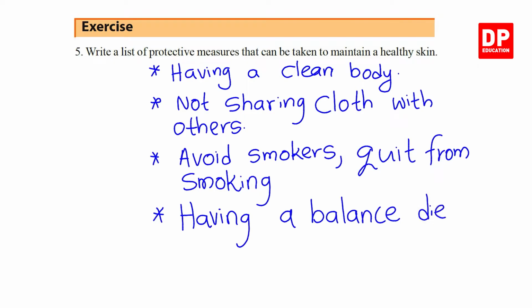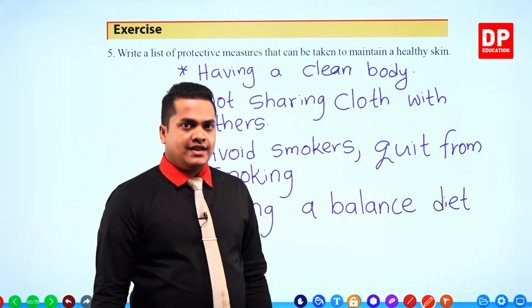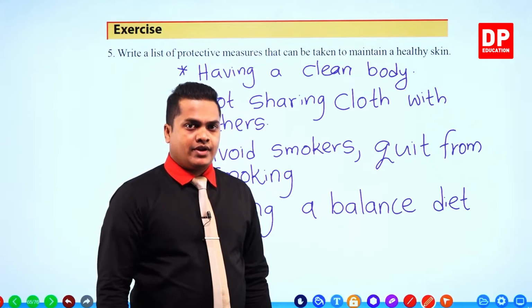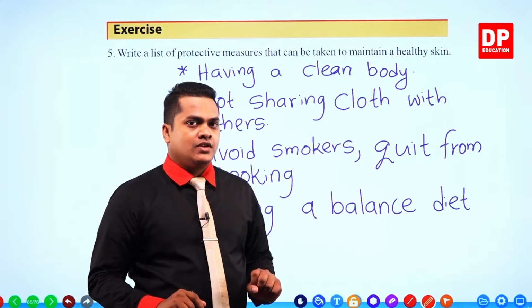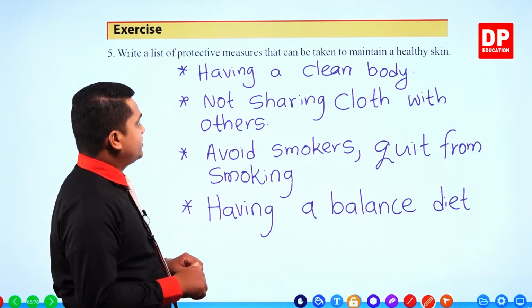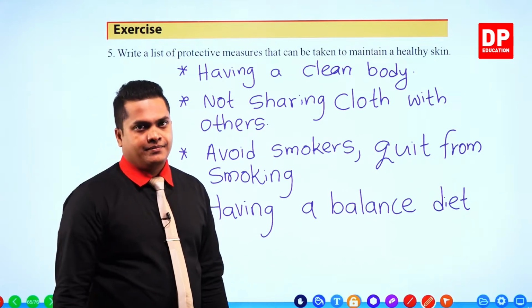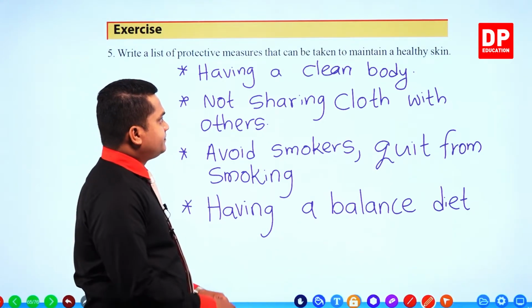A good nutritional balanced diet is also helpful to maintain a good, protective and healthy skin. So my dear children, these are the protective measures that can be taken to maintain a healthy skin. Right then.